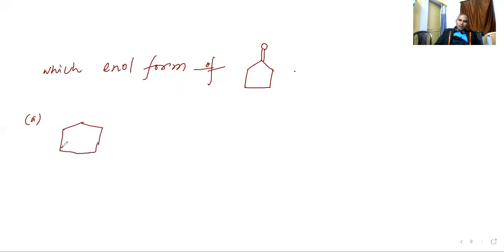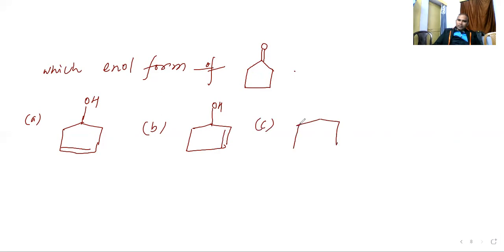Here is the double bond. Here is the OH group. Option B, they are saying. Here is the OH and here is the double bond. Option C, they are saying. Here is the O double bond, here is OH. Option D, none of these. None of these. Tell me.